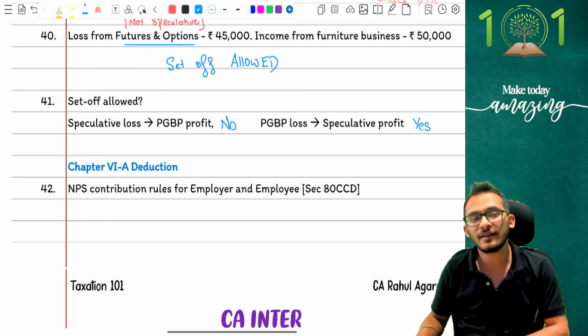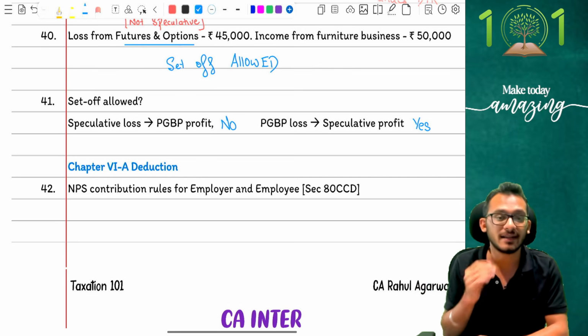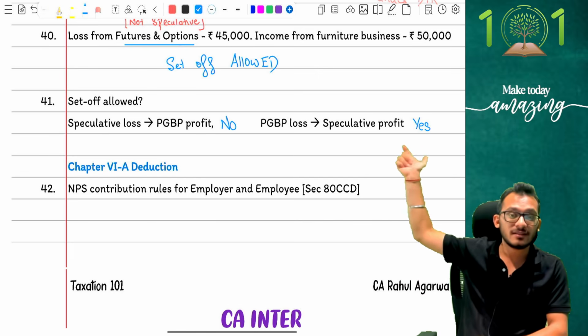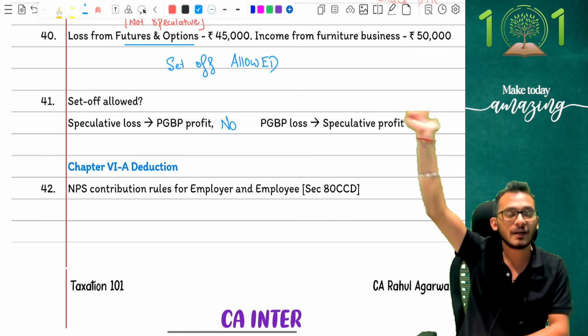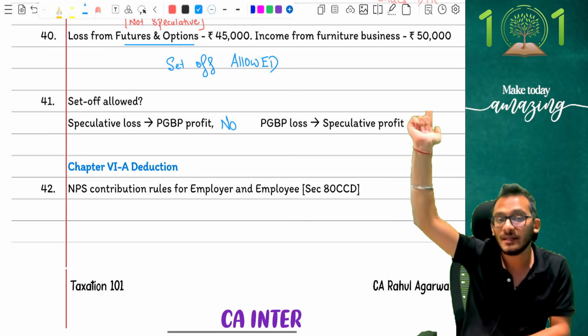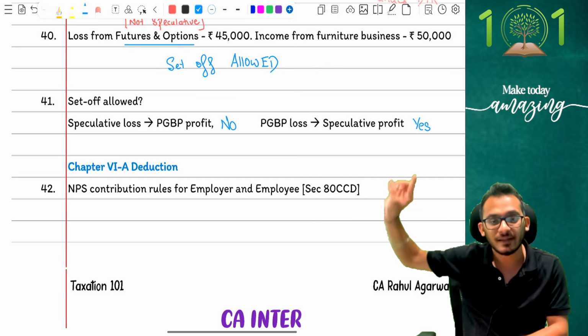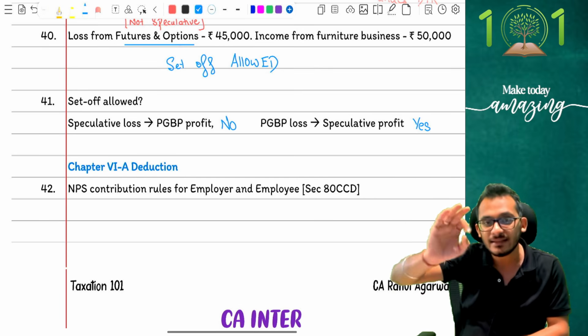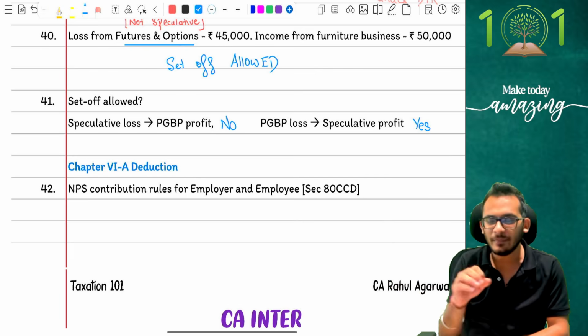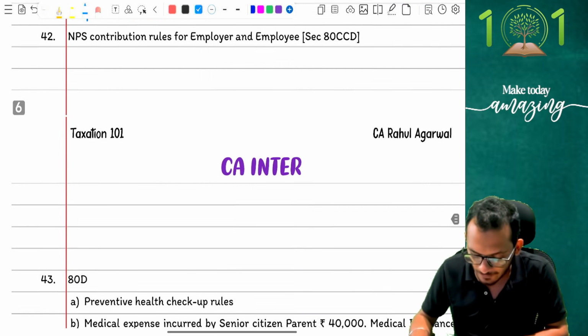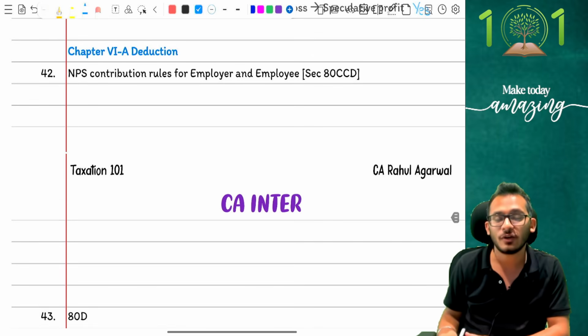Be extremely careful on this understanding, people, please make sure to get this right. Notice that you have to always look from a loss perspective. In the first conversation, it was speculative loss, and therefore I had a problem against speculative profit and PGBP profit. But when it is PGBP loss, I have no restriction other than salaries, and therefore speculative profit will get a set off. Clear with me on this? Be very, very careful on this understanding. Clear? Perfect.